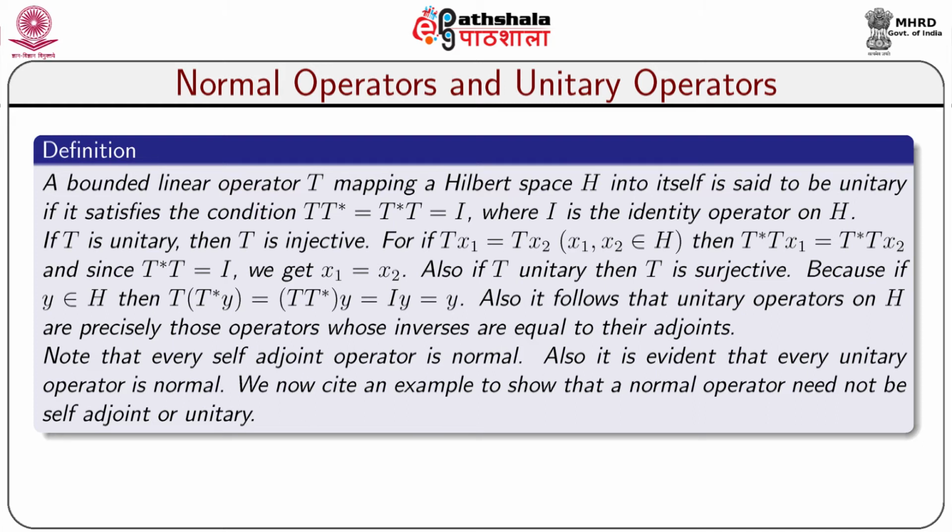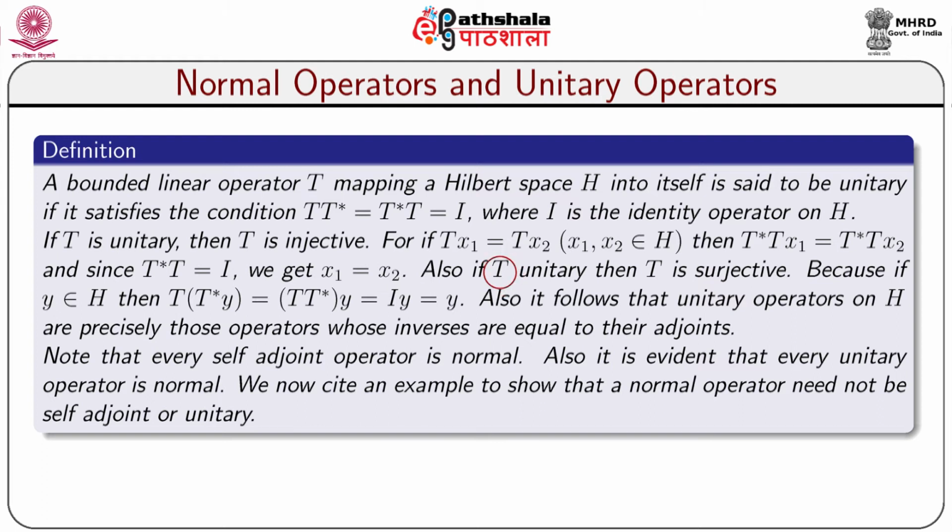In fact, if Tx1 equal to Tx2, where x1, x2 belong to H, then T star Tx1 equal to T star Tx2, and since T star T equal to the identity operator, we get x1 equal to x2.